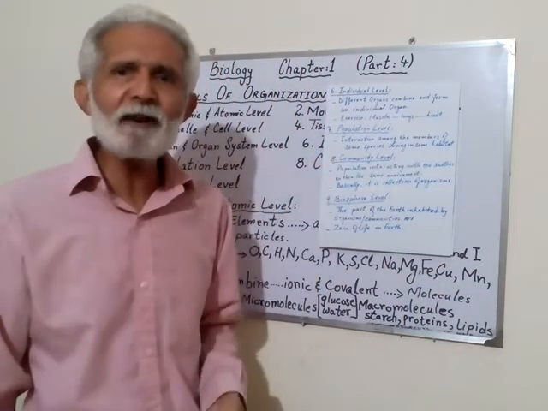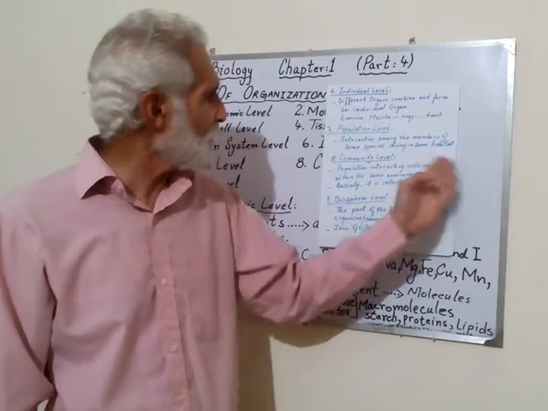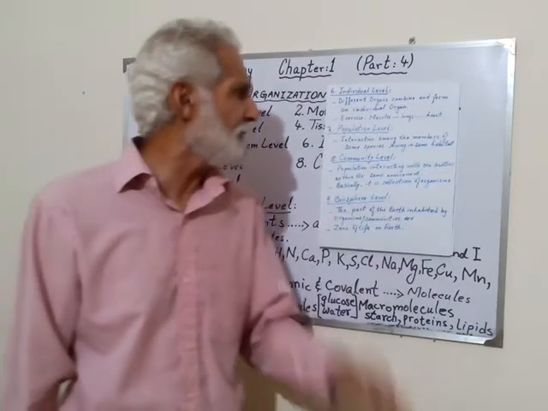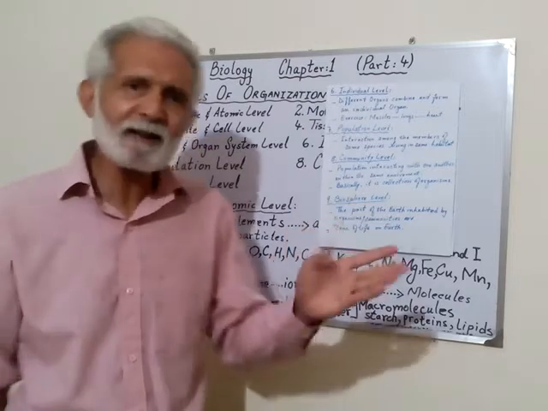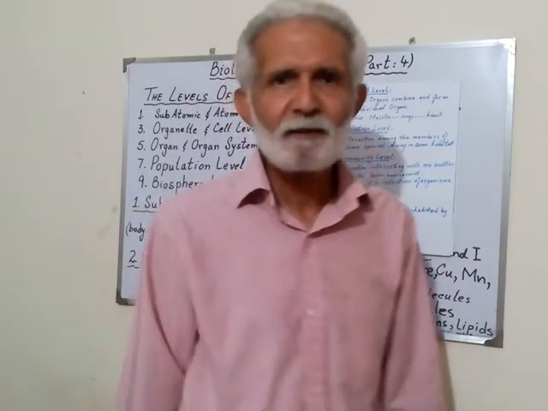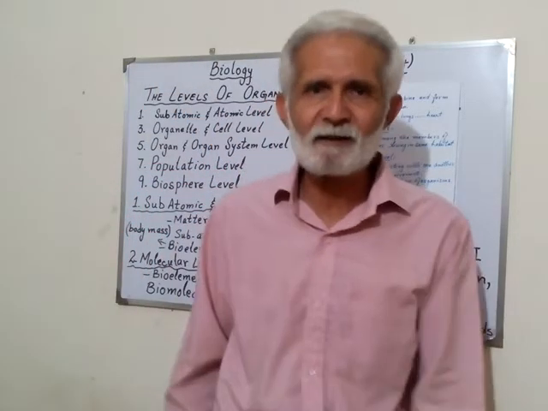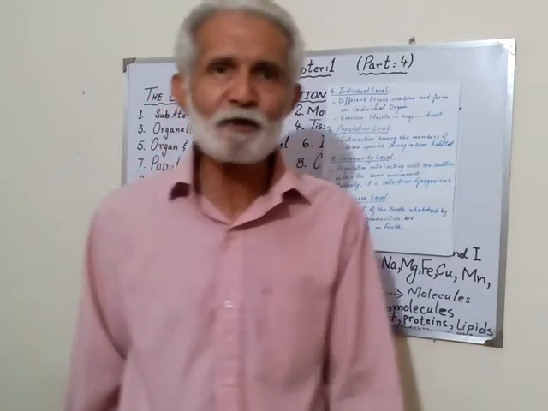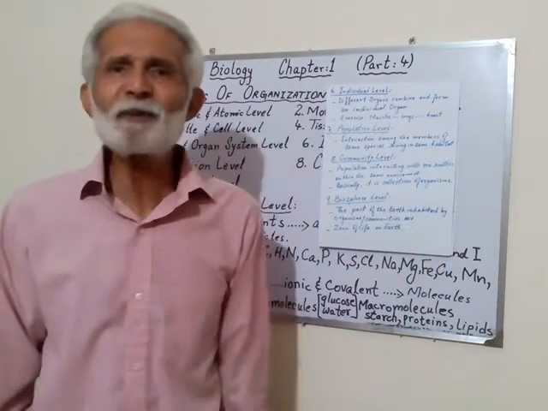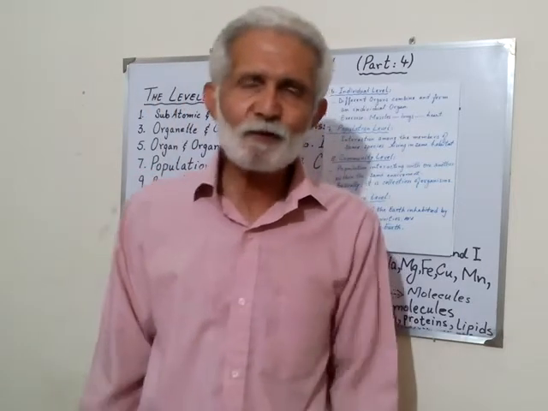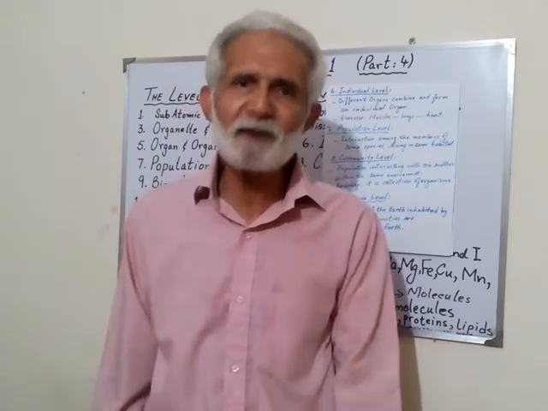Then comes the community level: populations interacting with one another within the same environment. Basically, it is a collection of organisms. Now, only human beings are not living in Pakistan. There are other species also. So when we discuss all of them together, we say it is the community level. This is the difference between population and community.